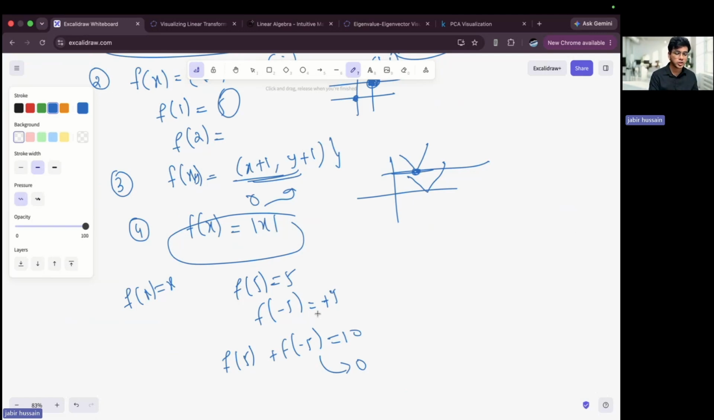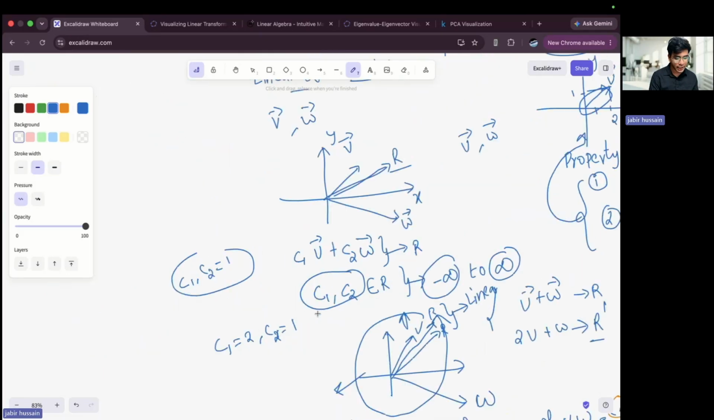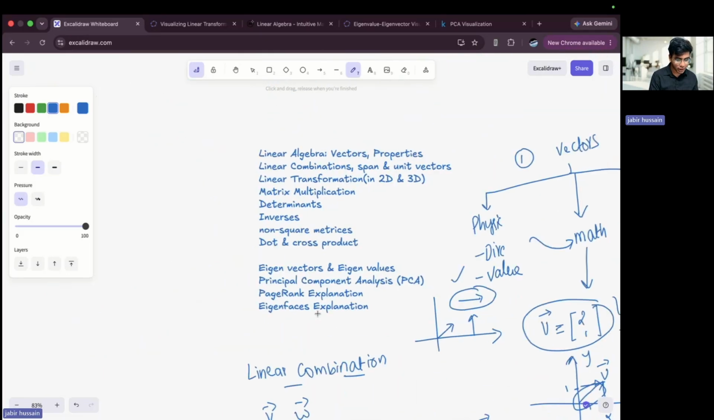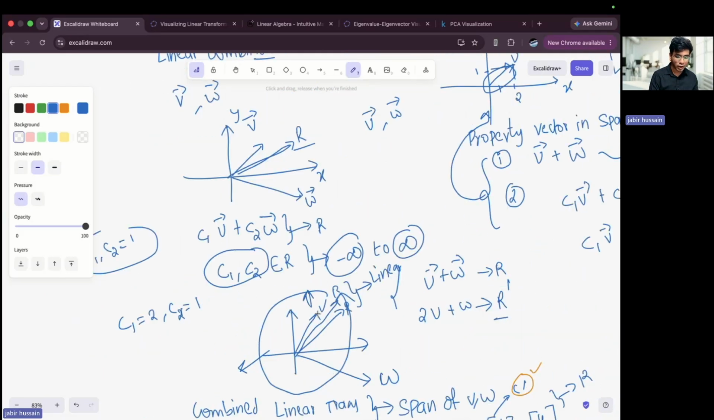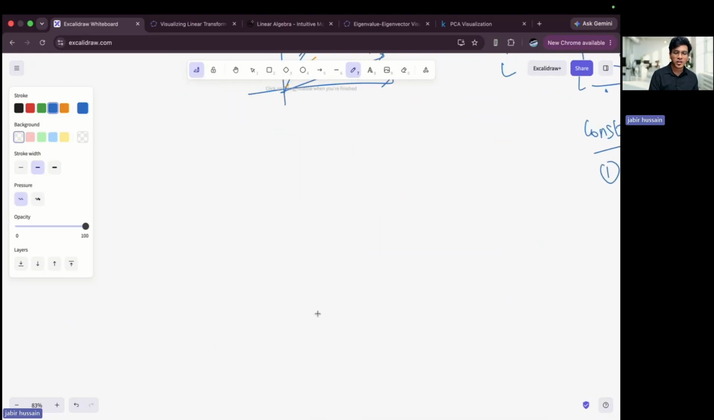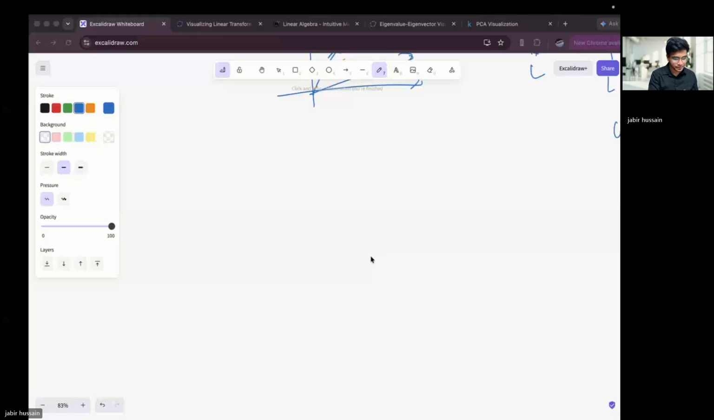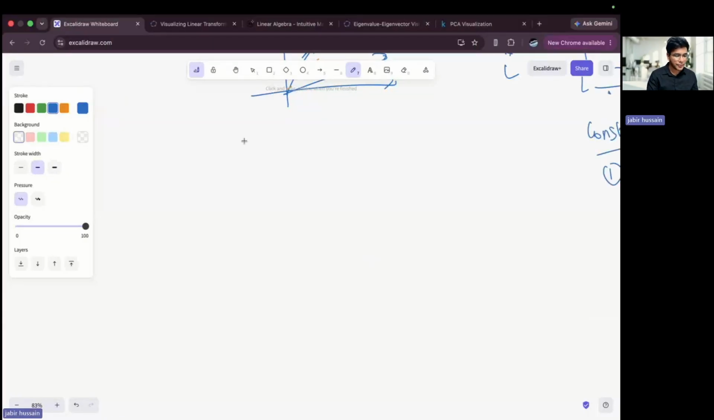Okay, so I hope you have understood the meaning of linear transformation and everything. Let me go back. So we have covered linear transformation. Now let me tell you a concept which bends your mind. The concept is matrix multiplication.